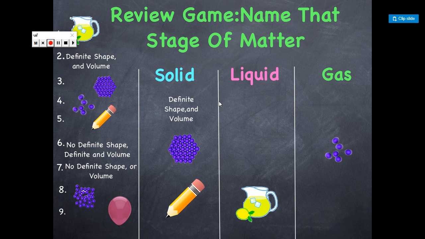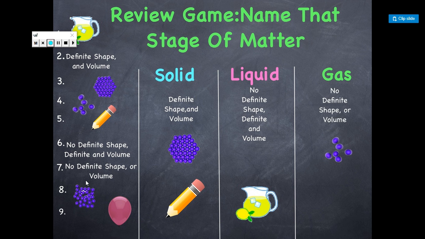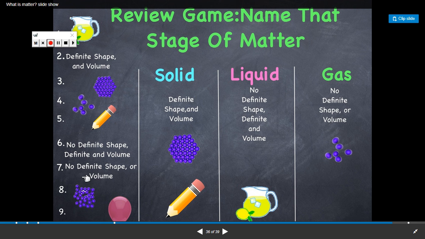What about no definite shape, but it has a definite volume? We think it is liquid. So, which one doesn't have a definite shape or even a definite volume? Gas. Yes, correct. What are these particles for? Liquid. And the balloon, it is full of gas. Yes.